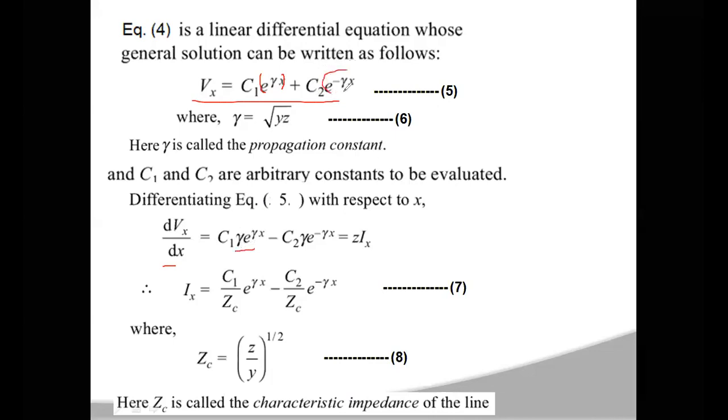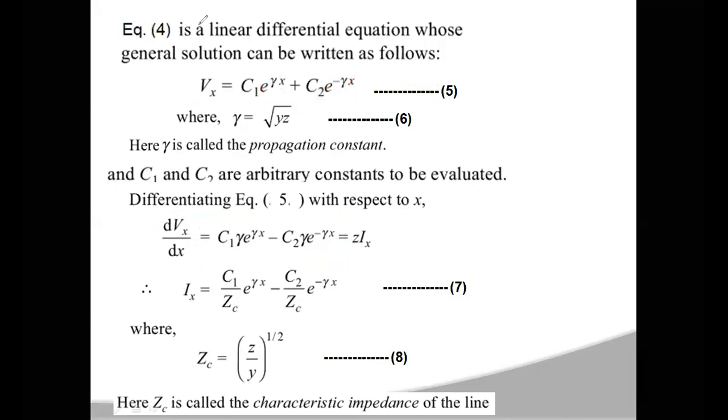And when you differentiate the second term, e power minus gamma x, you get a factor of minus gamma. So this second term will become minus C2 gamma into e power minus gamma x. So dVx by dx is equal to C1 gamma e power gamma x minus C2 gamma e power minus gamma x.